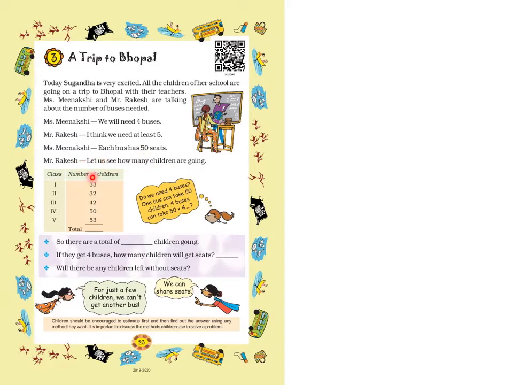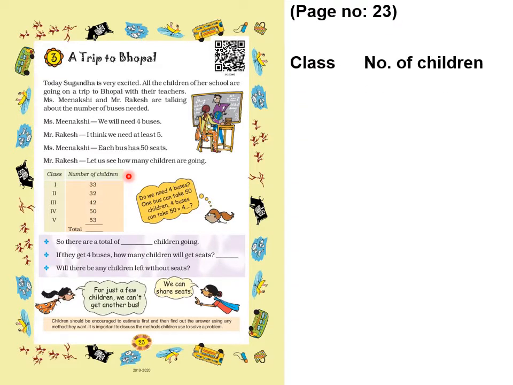Mr. Rakesh: Let us see how many children are going. So first of all, we will count the children coming on the trip. For that, we will see class-wise students. In class 1, how many students are coming on the trip? 33. In class 2, 32. In class 3, 42. In class 4, 50. And in class 5, 53.